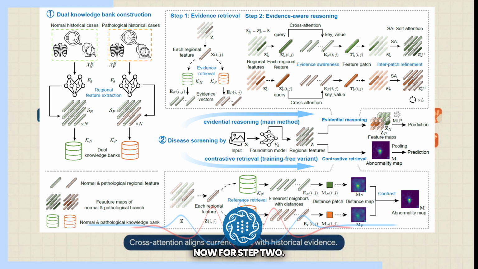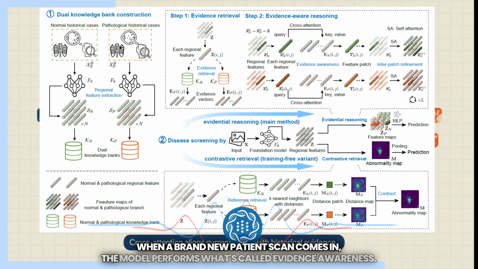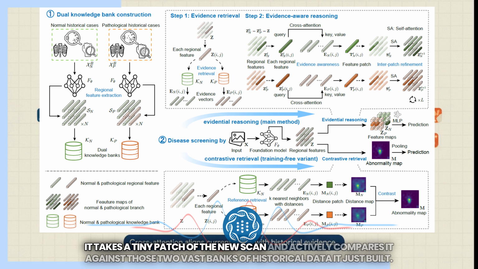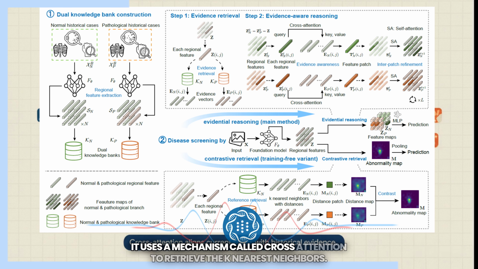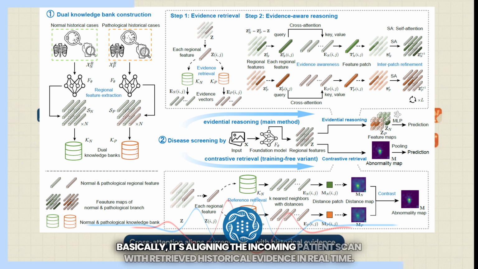Now for step 2. When a brand new patient scan comes in, the model performs what's called evidence awareness. It takes a tiny patch of the new scan and actively compares it against those two vast banks of historical data it just built. It uses a mechanism called cross-attention to retrieve the k-nearest neighbors. Basically, it's aligning the incoming patient scan with retrieved historical evidence in real time.